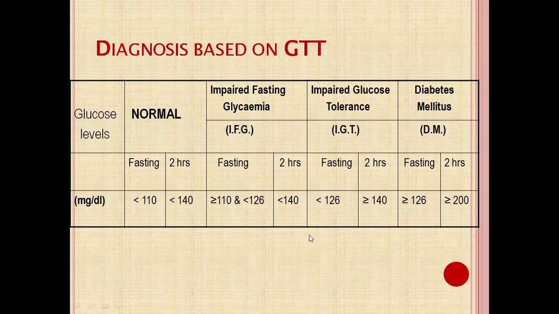And if a person has impaired glucose tolerance only for the fasting condition, that is known as impaired fasting glycemia, in which the fasting glucose level is more than 110 and less than 126, but for the PP2BS it is less than 140. So it is impaired only for the fasting condition, and that is known as impaired fasting glycemia. So mainly there are three conditions: diabetes mellitus, impaired glucose tolerance, and impaired fasting glycemia.